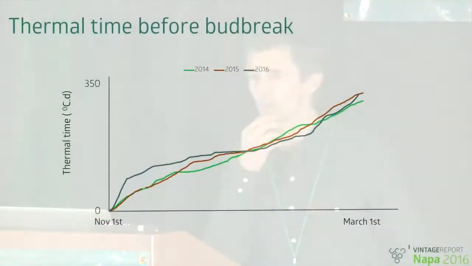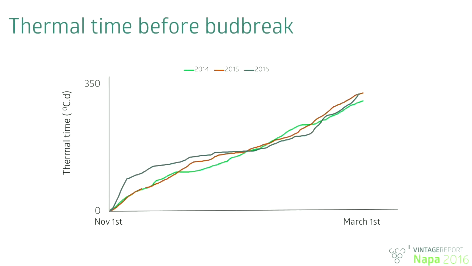And just to mention it, 2017 here is in dotted line. So that's for the water. What about heat accumulation? So here we use the default heat accumulation way of computing how much temperature will actually drive, speed up, or slow down the processes of plant physiology. And the big picture here is that everything is relatively similar. We see that 2016 has, at the very beginning, from November 1st to mid-December, a very fast increase.